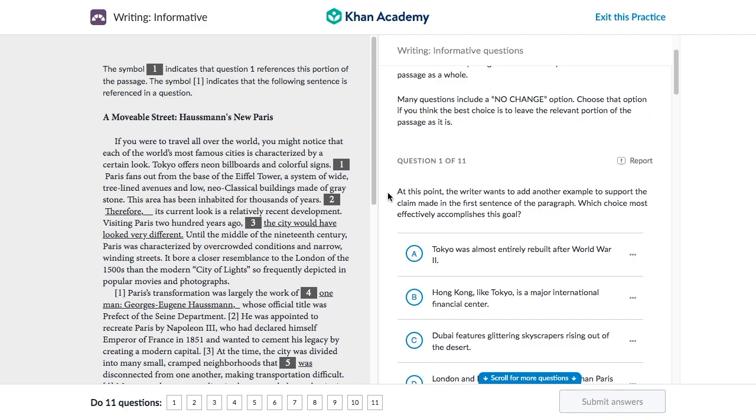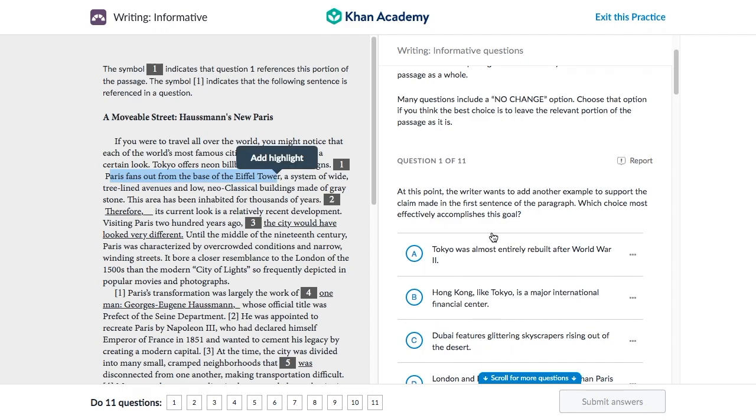Well, let's start. At this point, the writer wants to add another example to support the claim made in the first sentence of the paragraph. So let's see what the first sentence is. If you were to travel all over the world, you might notice that each of the world's most famous cities is characterized by a certain look. And we see that Tokyo has neon billboards and colorful signs, and Paris has the Eiffel Tower.